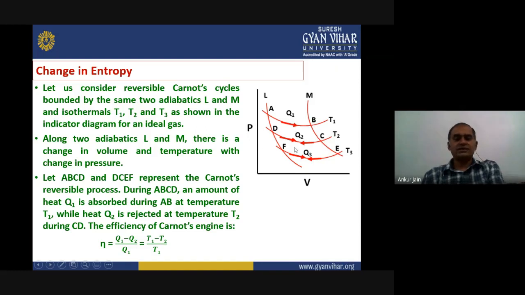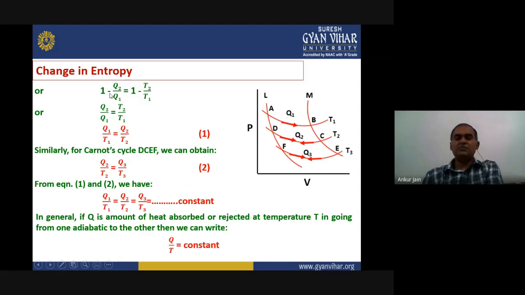So this is the complete cycle, and we have already derived the formula for the efficiency of the Carnot cycle, written as eta equals Q1 minus Q2 upon Q1 equals T1 minus T2 upon T1. We can write it in a different form as 1 minus Q2 upon Q1 equals 1 minus T2 upon T1.